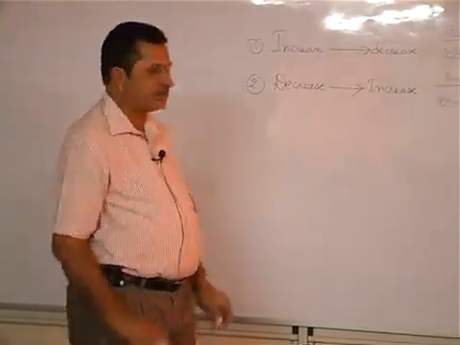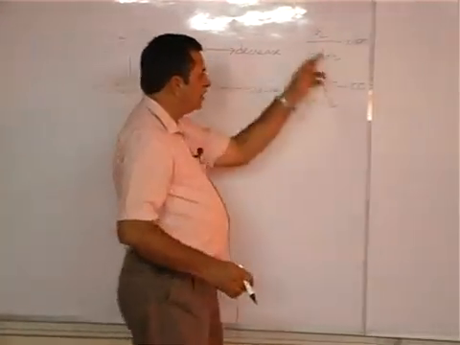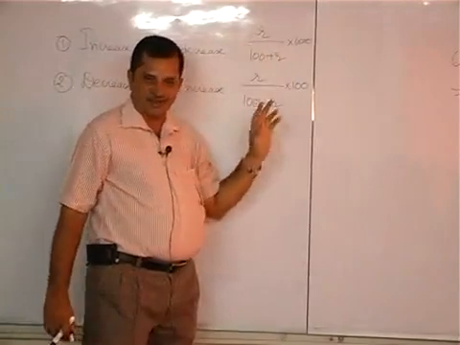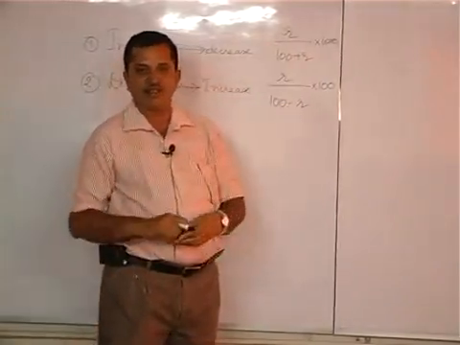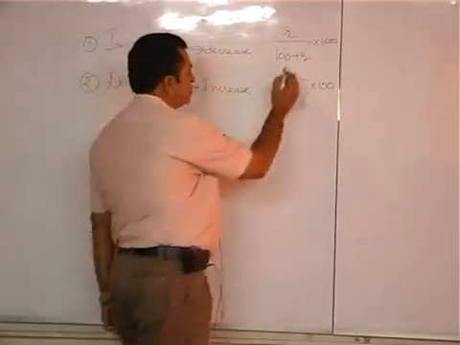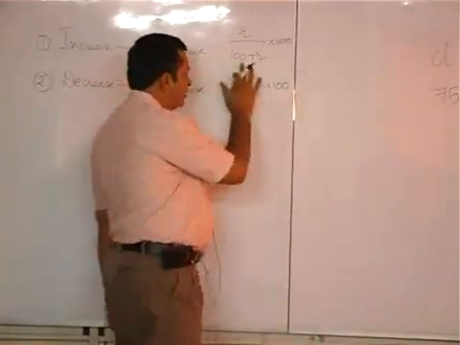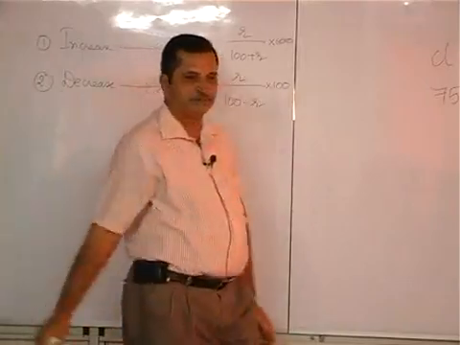Usually what we do is, for this problem we will take this formula, for the previous problem we take this formula. Confusion will be there. Remember one thing, increase is given means plus, decrease is given means minus. In that way you have to remember. Okay?